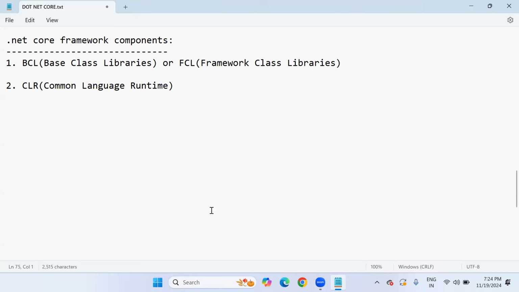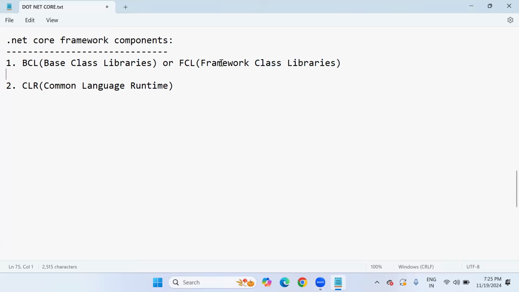Same in .NET, we use these base class libraries, but the name is different. In the .NET context, we call them namespaces. I'll talk about namespaces later, once we launch the Visual Studio editor. There we can import all the namespaces. So we can call them base class libraries or framework class libraries.